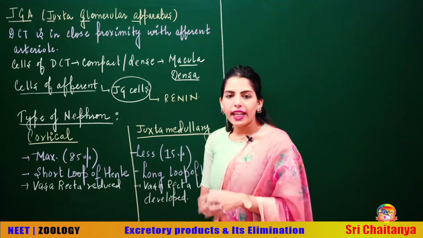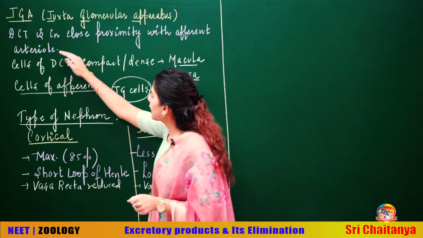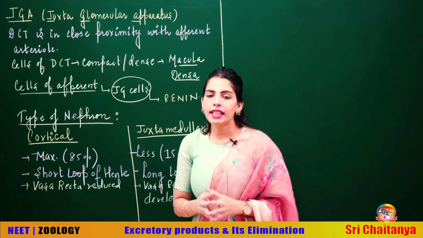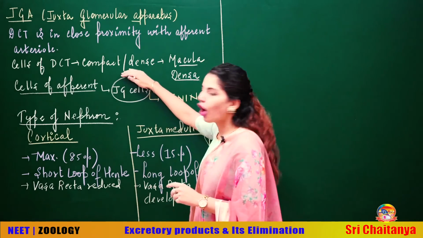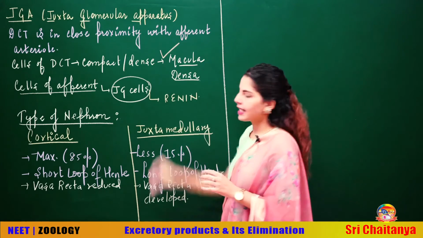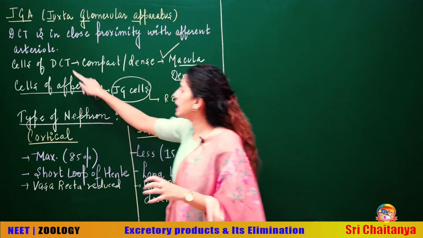Talking about JGA, the juxtaglomerular apparatus, I have written that the DCT is in close proximity with the afferent arteriole, and you will see modification in both. The cells of the DCT are more compact or dense in this region, forming the macula densa. These are the modified, more compactly arranged cells of the DCT.